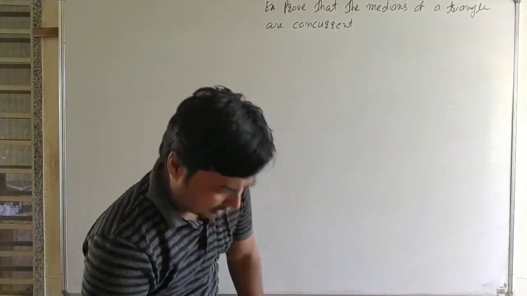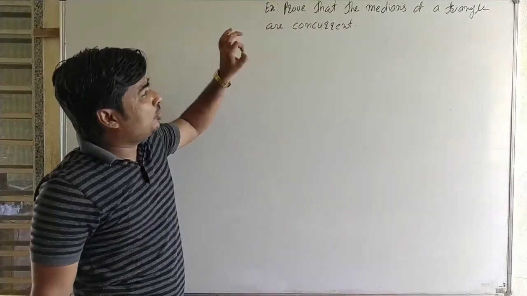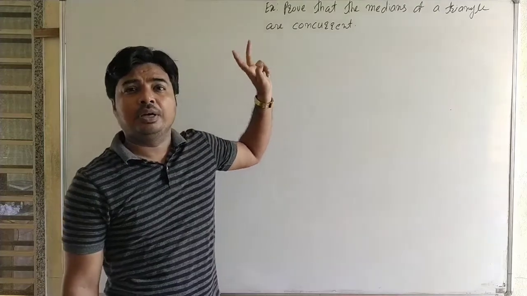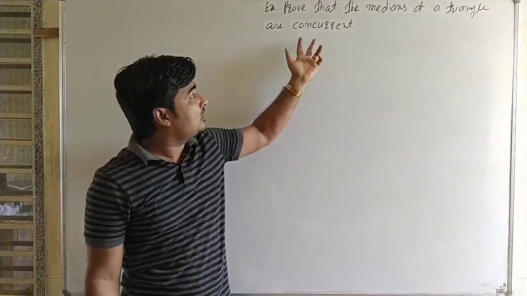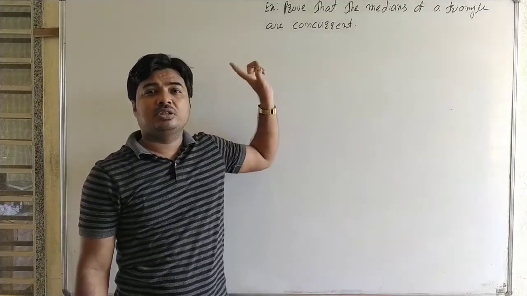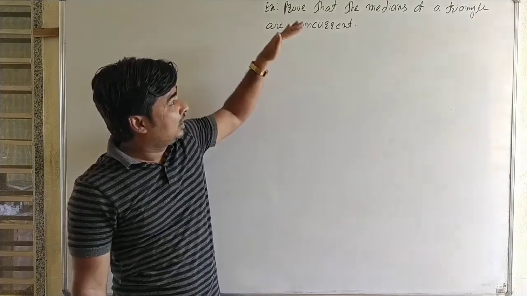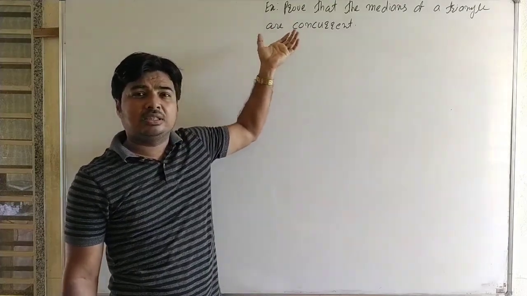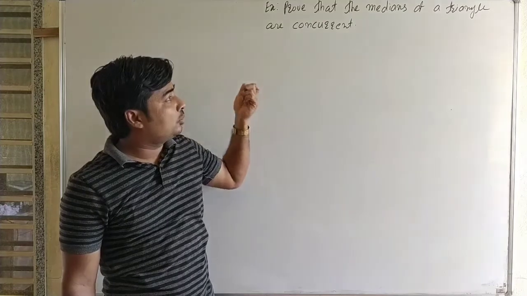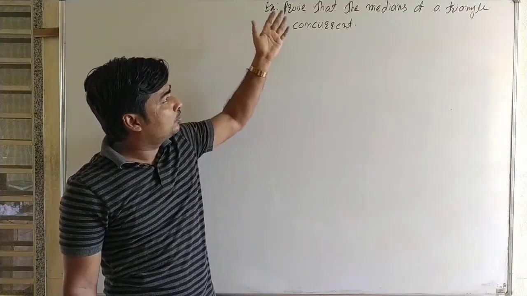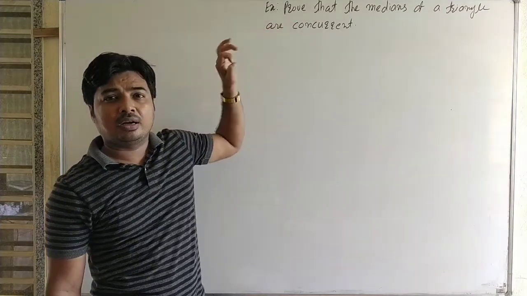Here we have to prove that the medians of a triangle are concurrent. We know that the concurrence point of the medians of a triangle is called the centroid. Here we have already seen examples of the centroid and the formula for the centroid. Here we have to prove the medians of a triangle are concurrent.